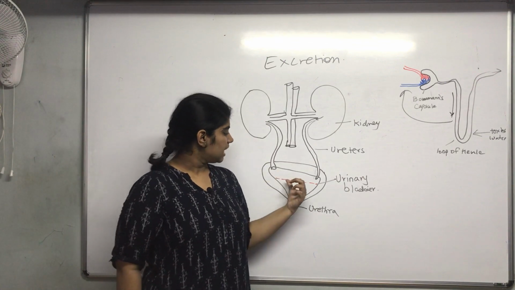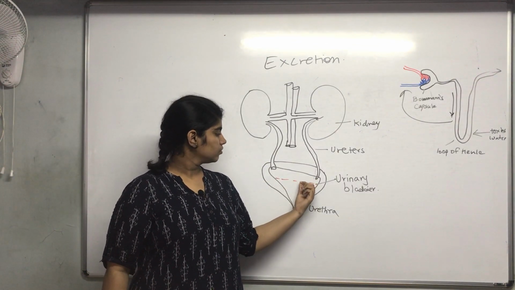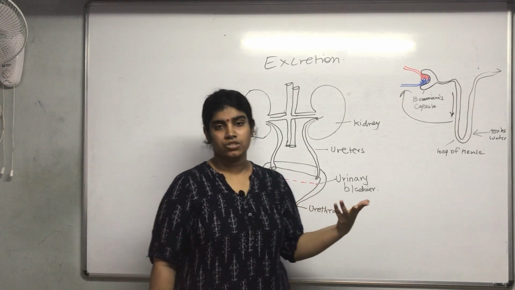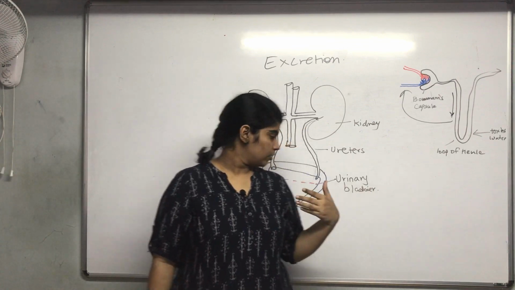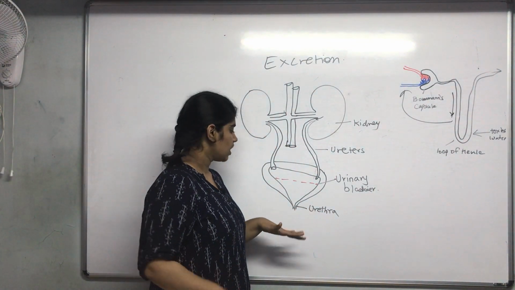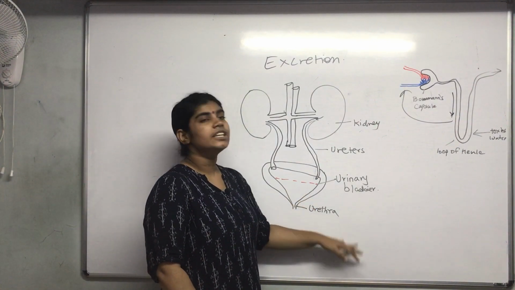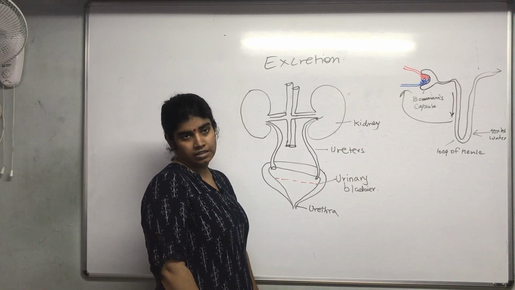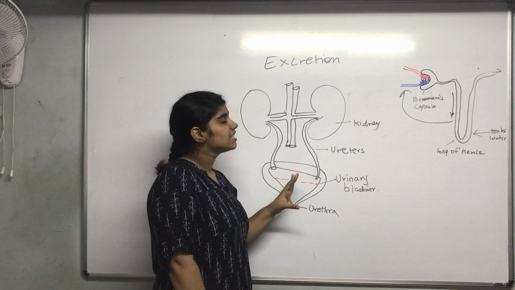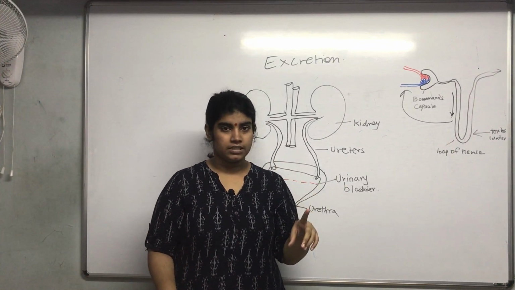When the bladder is more than 3/4 full, it will give a bad urge wherein you need to pee or urinate, and this process is known as micturition, and that urine is expelled out via the opening known as the urethra. So this in general is the excretion present in human beings.